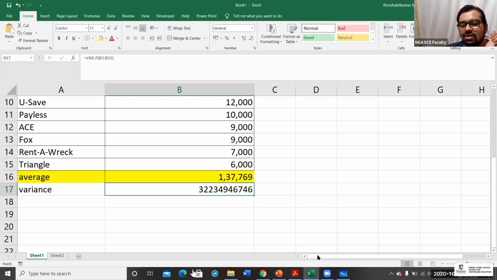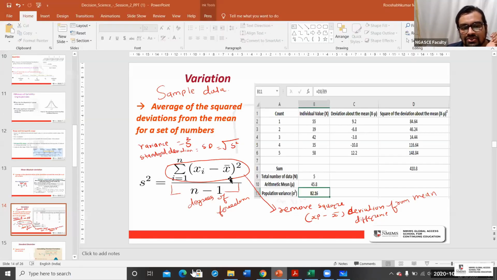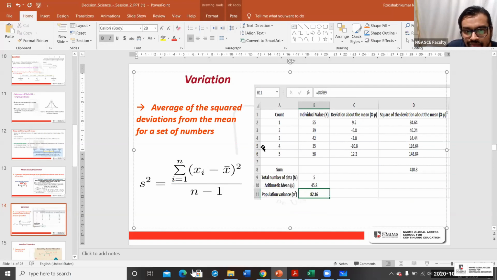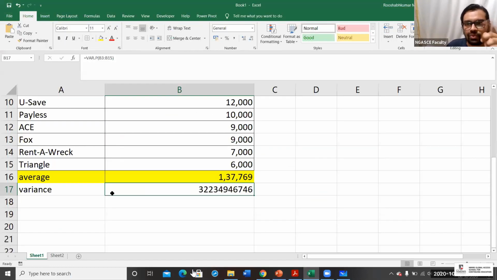That's what I'm saying. Observe the formula of variance. It's a square distance. How each and every xi is far from the mean, we find out the square of it. Okay, how to find out the variance?